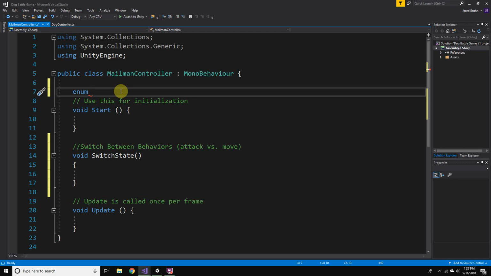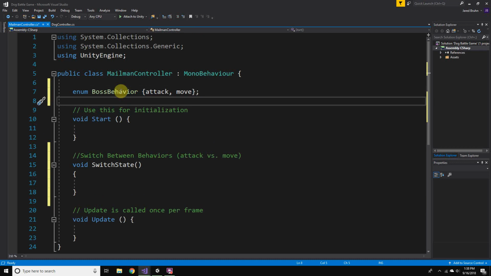So I'm going to call this enum boss behavior, and then if we do the little squirrely brackets, we can name any amount of different variations of this boss behavior. So the first one is going to be attack, okay, and then the second one is going to be move.